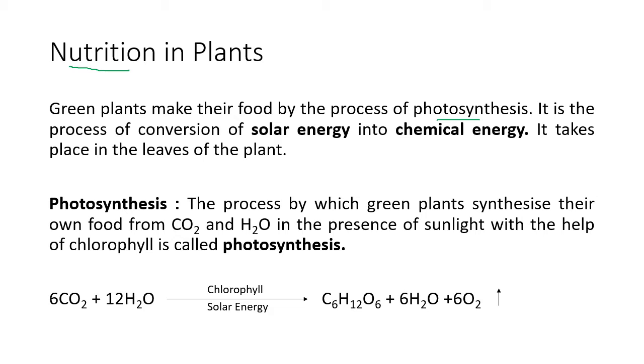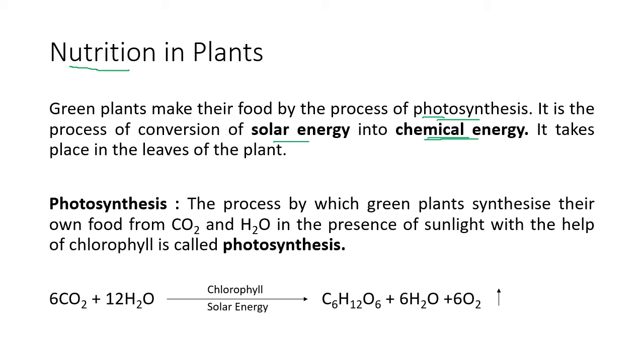In this process, the solar energy, energy from the sun, is converted into starch or carbohydrate or glucose, that is chemical energy. So in photosynthesis, the solar energy is converted into chemical energy. It is only a conversion of energy, changing from one state to another. From solar, that is light. Now solar has got two parts, light and heat, but we are talking about photo, light. So light is turning into chemical energy.